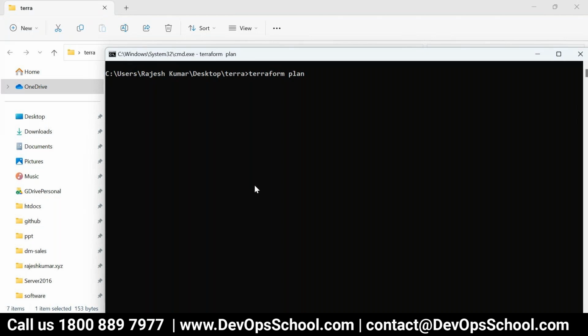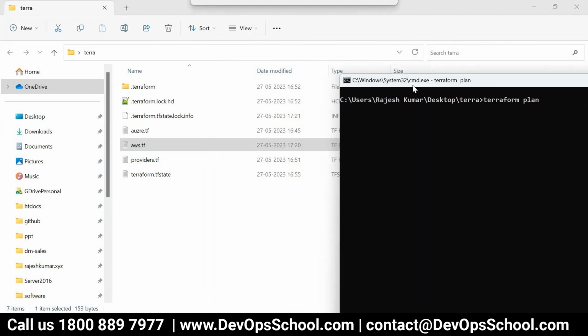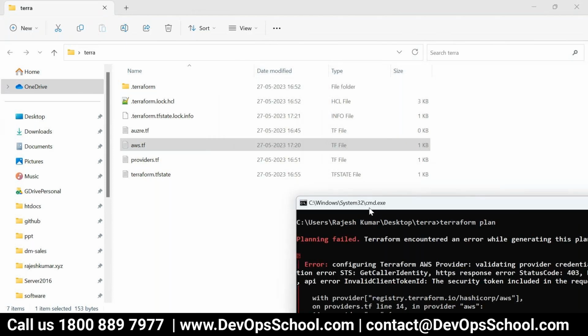How does this know to run the AWS .tf file? There are other TF files too, right? How does it recognize? It will consolidate every file, make it one file, and then run it. The other file was empty actually, except the provider.tf. Okay.